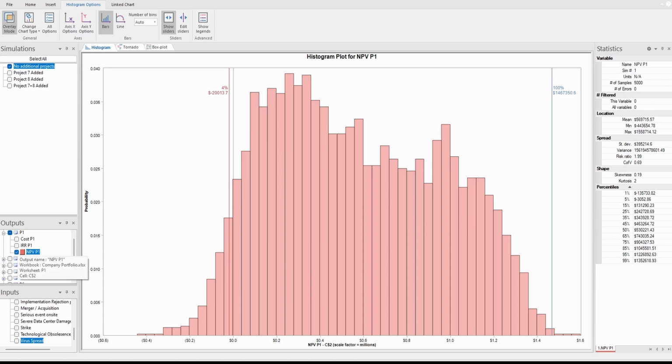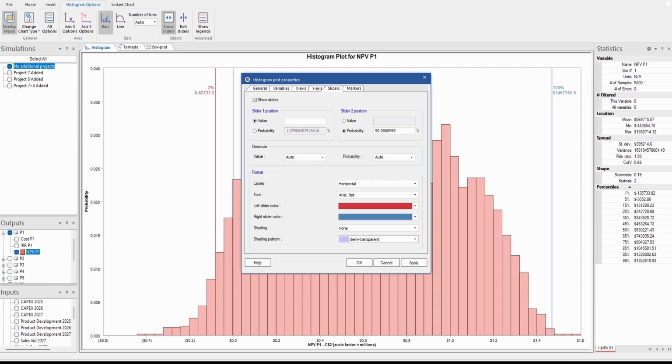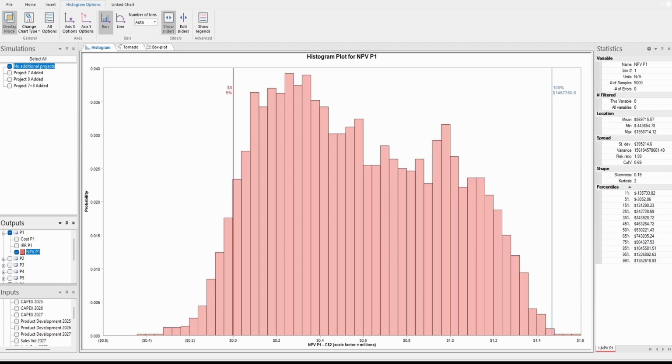So in my first scenario, no additional projects, right? I have my NPV calculated here, which takes into consideration P1 only, right? And what I can do, I can change that to 0 if you like, right? I can edit this slider. I say, I want this value at 0. Why? Because you will remember that if the NPV is negative, you shouldn't do the project. If it's positive, you should do the project. In this case, we have probabilities. That means that if the project is positive, it says here you have 95% probability of being positive, meaning you have all of this in your favor, meaning this is a good thing, right? At least for project 1.